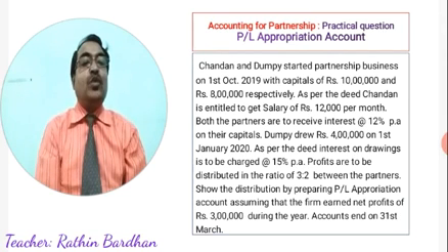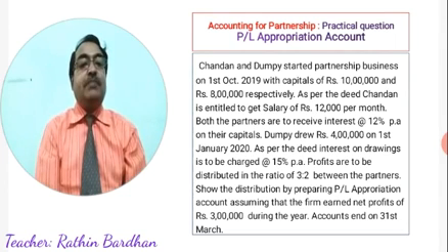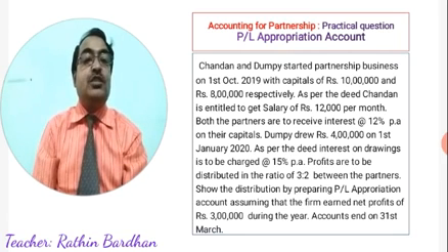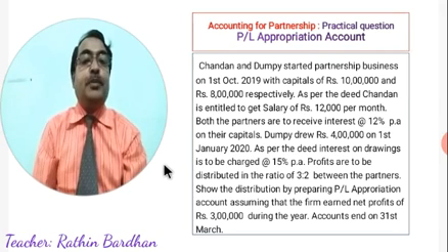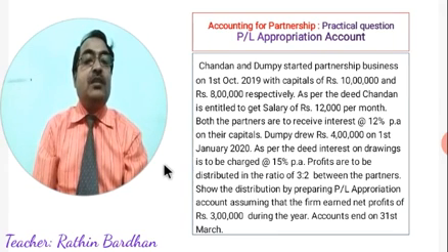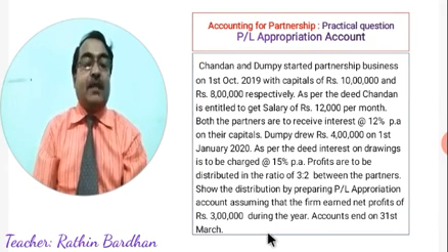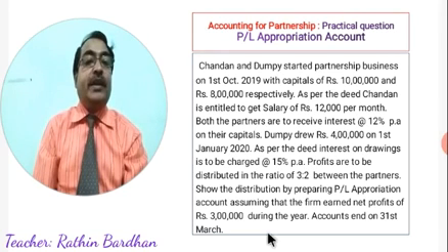Dumpy drew rupees 4 lakh on 1st January 2020. As per the deed, interest on drawings is to be charged at 15% per annum. Profits are to be distributed in the ratio of 3:2 between the partners. Show the distribution by preparing the P&L appropriation account, assuming that the firm earned a net profit of 3 lakh during the year. Accounting ends on 31st March.